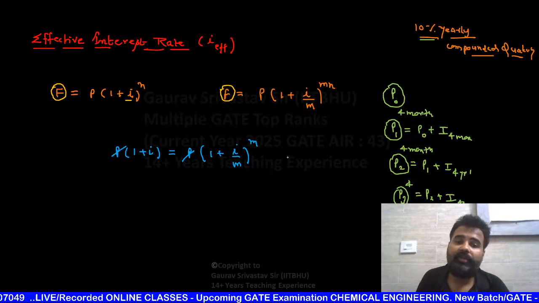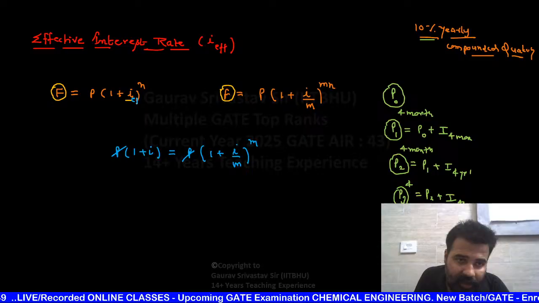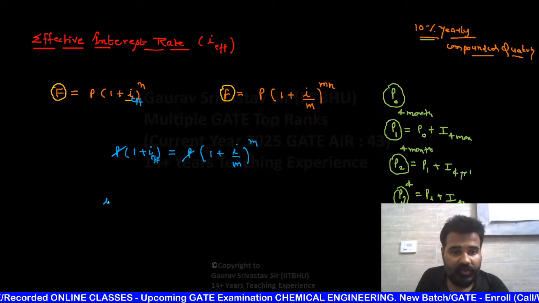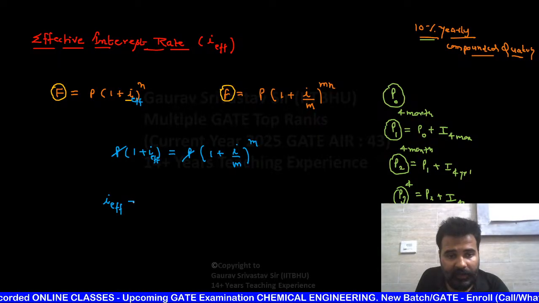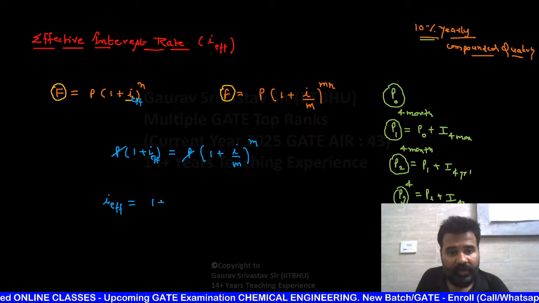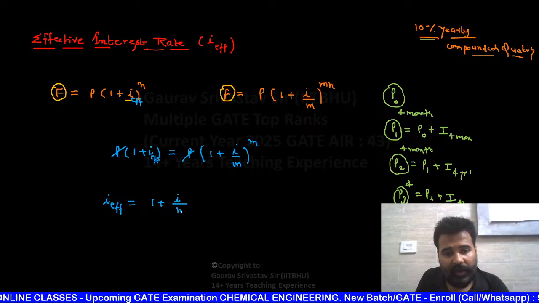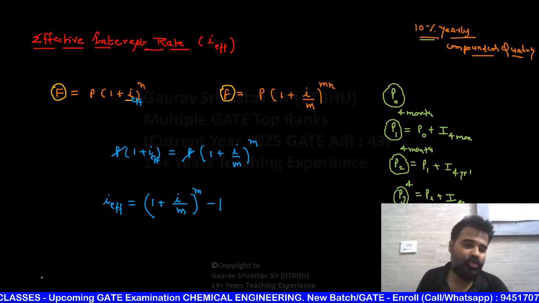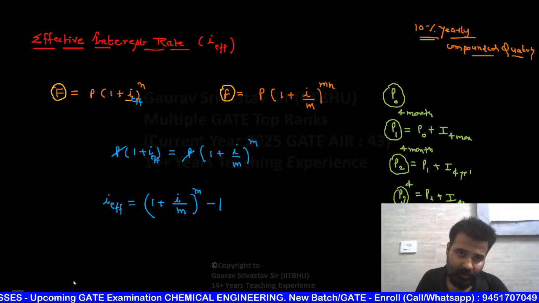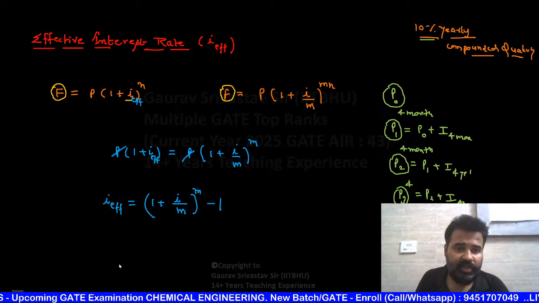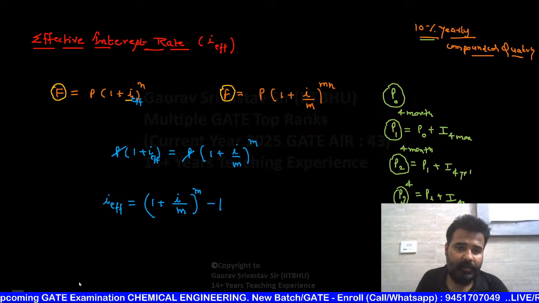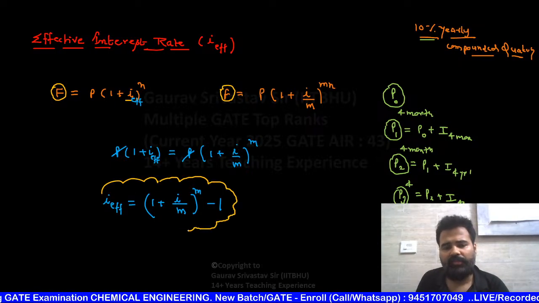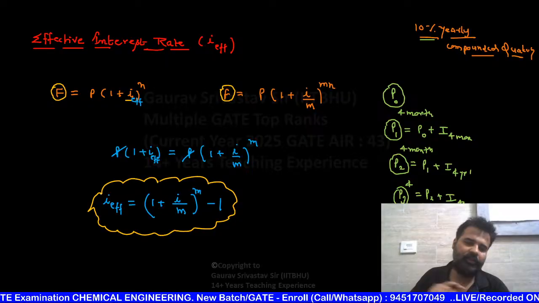P also cancelled, and this I is actually I effective. So my dear students, from here you will get I effective as (1 + I/m)^m minus 1. This is your beautiful formula, and never try to remember this formula. Whenever required, just derive like this. जब भी रिक्वायरमेंट पड़ेगा बेटा, जैसे हमने डेरिवेशन किया है, ऐसे ही एग्जाम में आप इसके फॉर्मूले को बस 5 से 10 15 सेकंड में डेराइव कर लो.